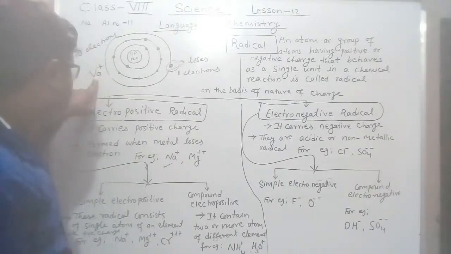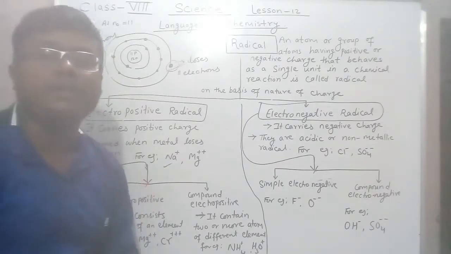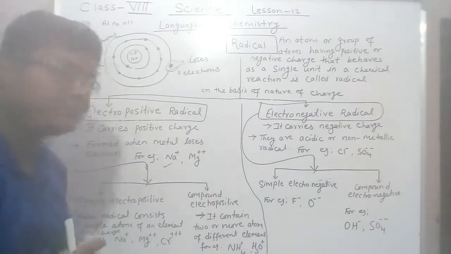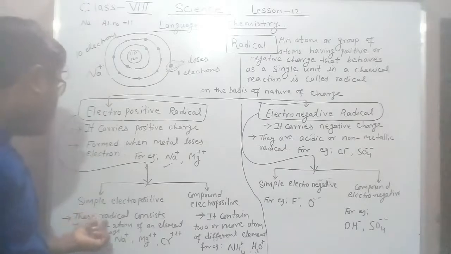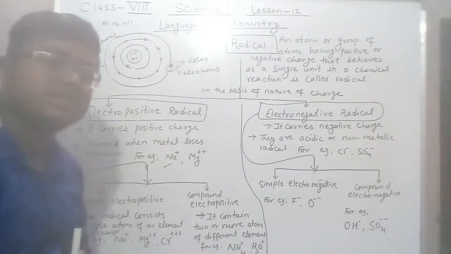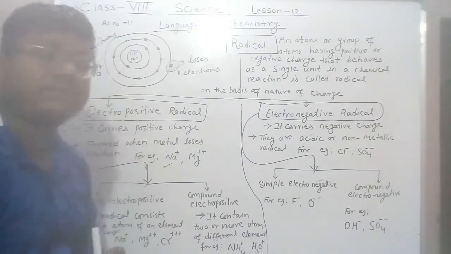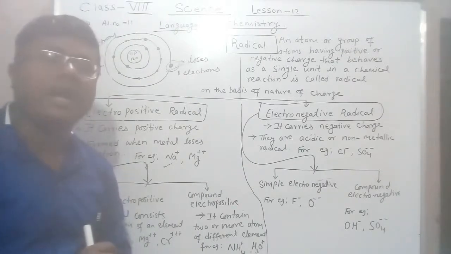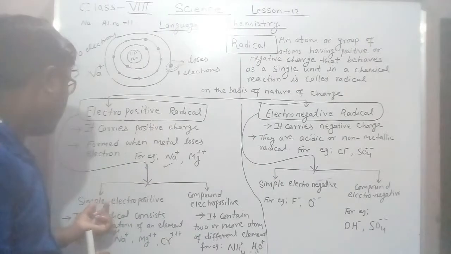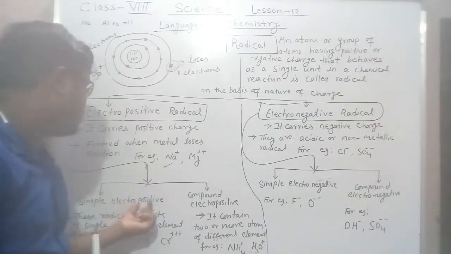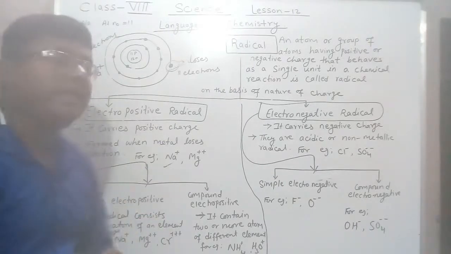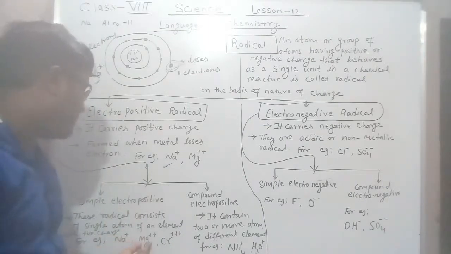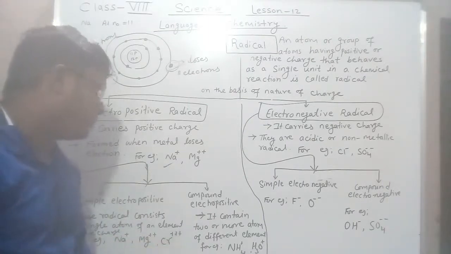So it is your simple electropositive radical. Listen very carefully. Those radicals which consist of only one atom with positive charge are called simple electropositive radicals. Examples are Na+, Mg++, Cr+++.